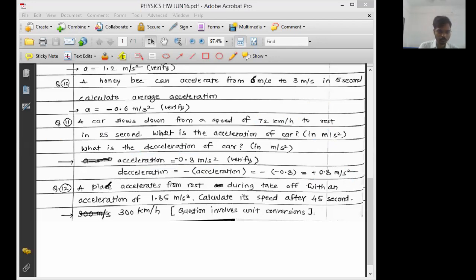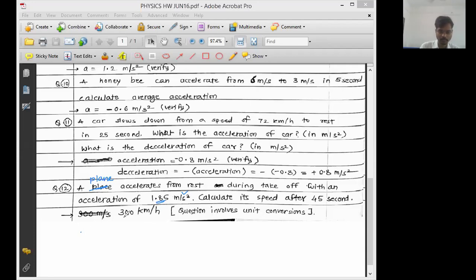What should be written here? I think there should be the word particle. A plane accelerates from rest. It should not be like that. It should be a particle. Sorry, it's not particle either. It's a plane, an aeroplane. A plane accelerates from rest during takeoff with an acceleration of 1.85 meter per second square.